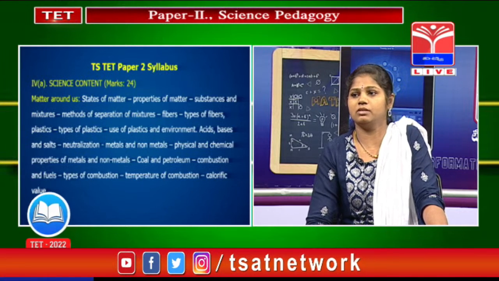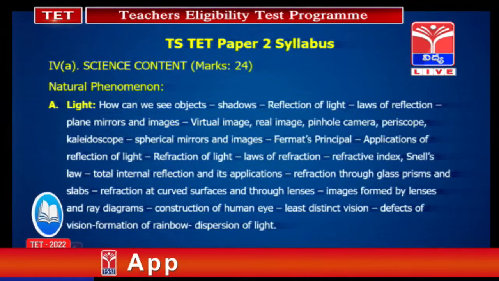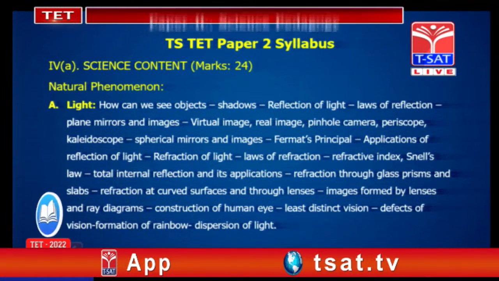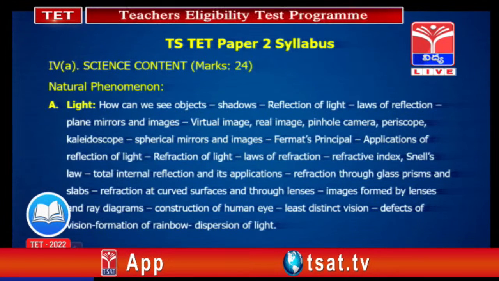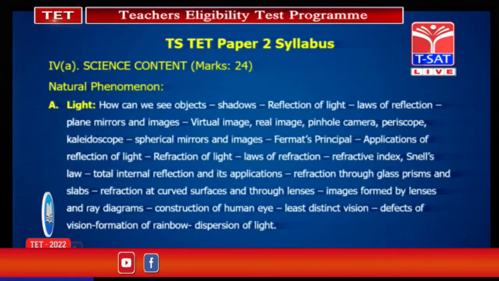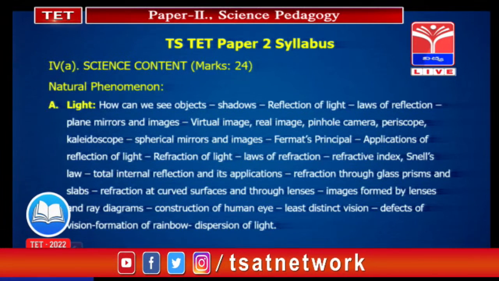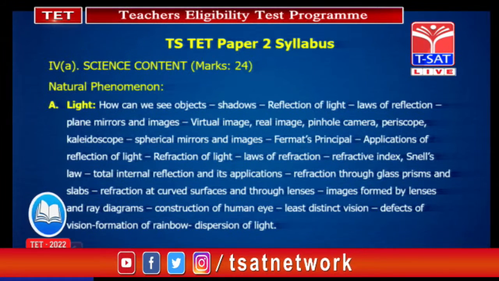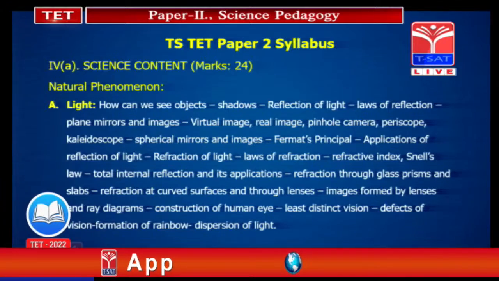Next, coming to natural phenomena. This is an important topic. For persons preparing for the TET examination, the first subtopic in this is light. To score more marks, we have to concentrate on this light chapter. We have two properties of light, reflection and refraction.